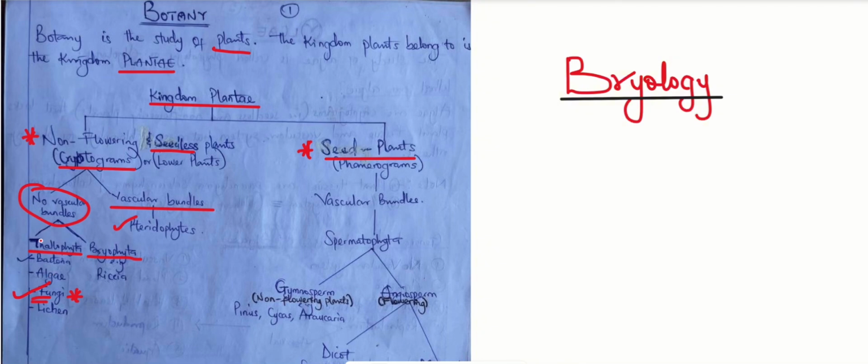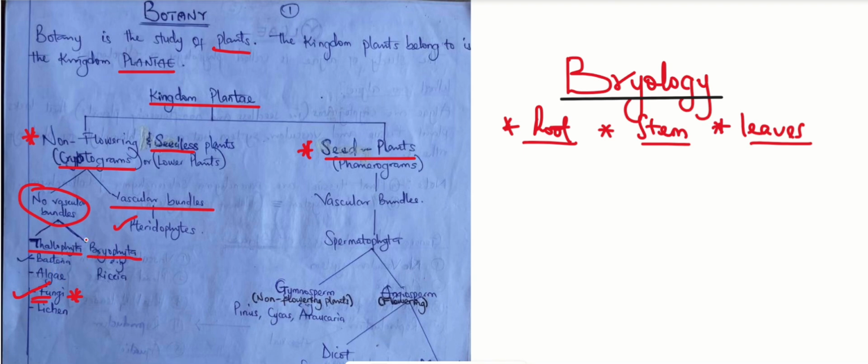When we say something is made up of thallus, it means that the body parts cannot be differentiated into root, stem, and leaves. The same thing is applicable to fungi, and that's why fungi is falling there. Algae too do not possess root, stem, and leaf, hence they are thallus.